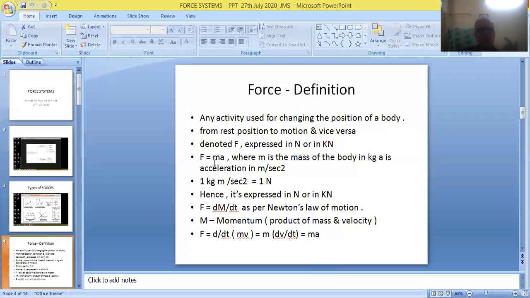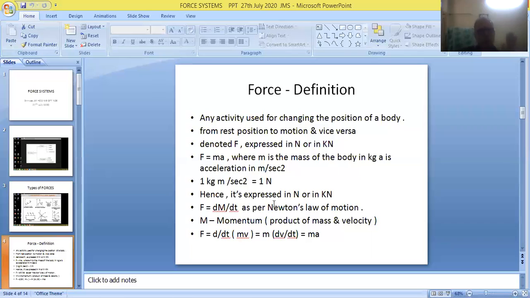So here also it is written as a product of mass and acceleration. Mass is expressed in kg, acceleration in meter per second square. Ultimately, it comes to kg meter per second square, and this is replaced by a word called a Newton. And this is fixed as the unit of force in SI system. So friends, we are following SI system.